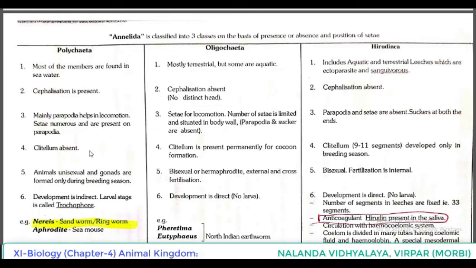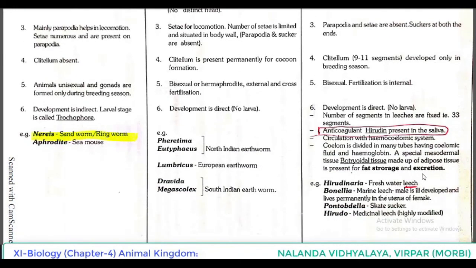Next, clitellum absent in the case of Polychaeta. Clitellum is present permanently for cocoon formation in the case of Oligochaeta. Clitellum of 9 to 11 segments developed only in breeding season in the case of Hirudinea. Animals unisexual and gonads formed only during breeding season. Bisexual or hermaphrodite, external and cross fertilization. In the case of Hirudinea, bisexual, fertilization is internal. Development is indirect. Larval stage is called trochophore.